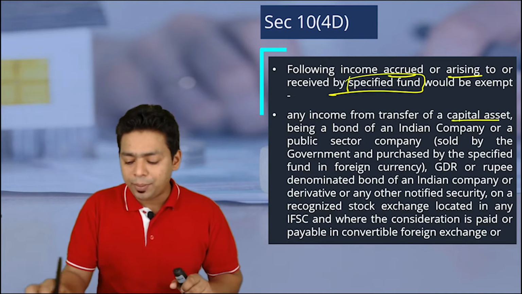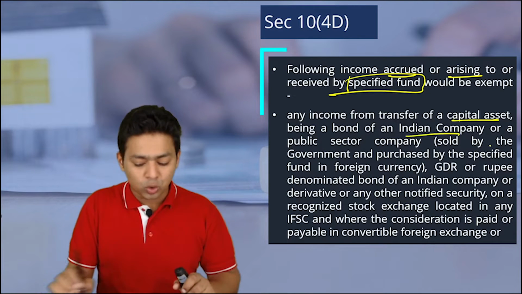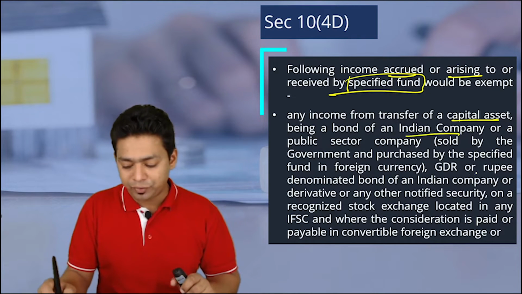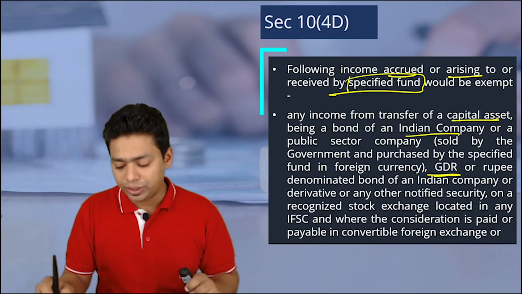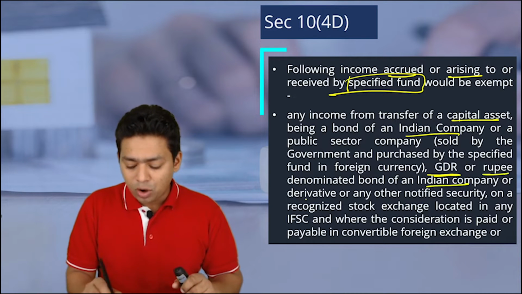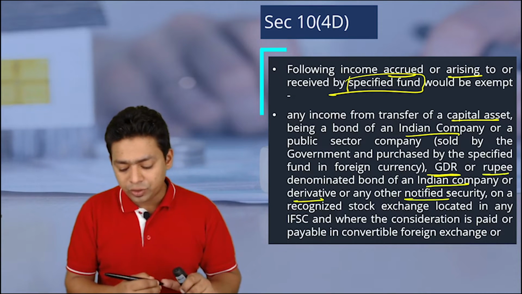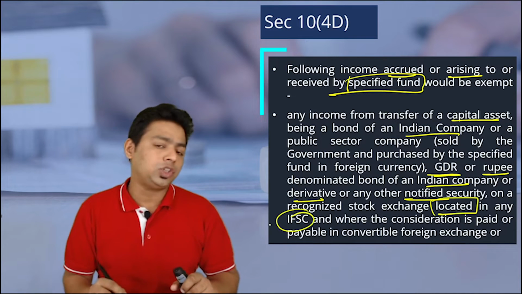Any income from a capital asset being a bond of Indian company or public sector company sold by government and purchased by the specified fund, GDR, global depository receipt, rupee denominated bonds of Indian company or a derivative or other notified securities on recognized stock exchange located in IFSC. This is very, very important.